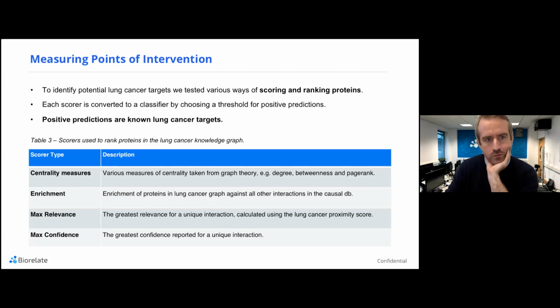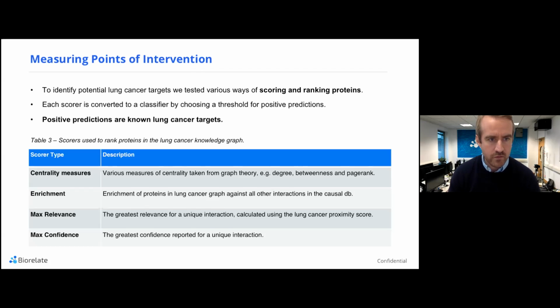And we're doing this across 4 different measures. We're doing it on centrality, which encompasses things like degree, betweenness, and page rank as potential measures. Enrichment, which is a way of looking at the significance of the proteins in the lung cancer graph against all of the other interactions in the causal interaction database. So from what you'd expect normally by chance, how many of those interactions are represented in that database and how enriched are they?